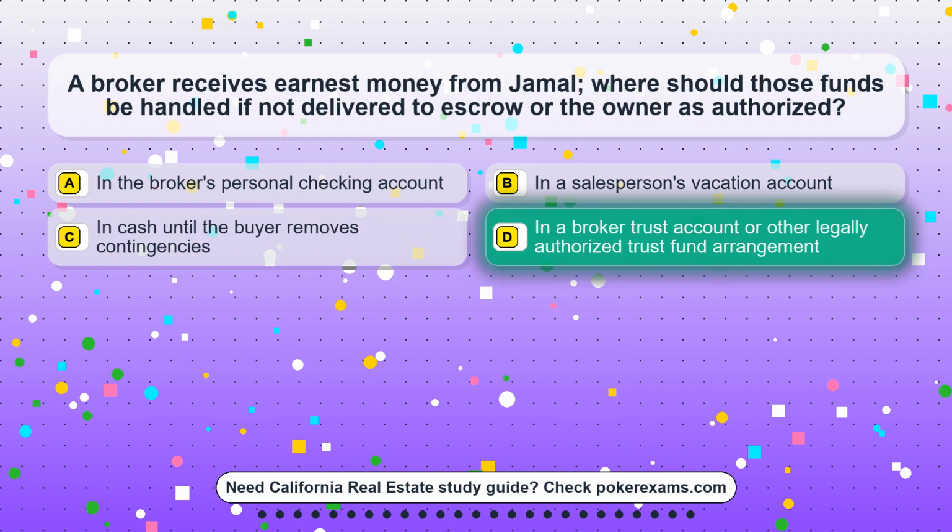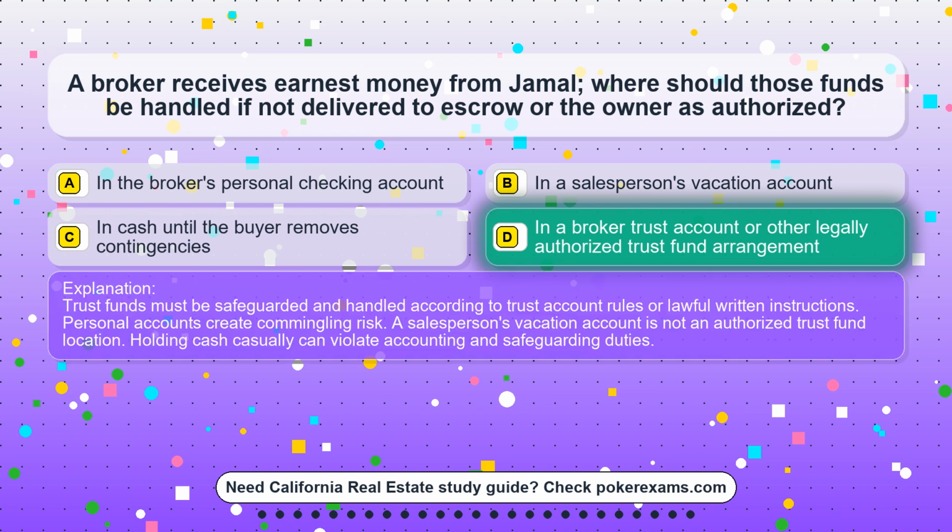The correct answer is option D. In a broker trust account or other legally authorized trust fund arrangement. Trust funds must be safeguarded and handled according to trust account rules or lawful written instructions. Personal accounts create commingling risk. A salesperson's vacation account is not an authorized trust fund location. Holding cash casually can violate accounting and safeguarding duties.